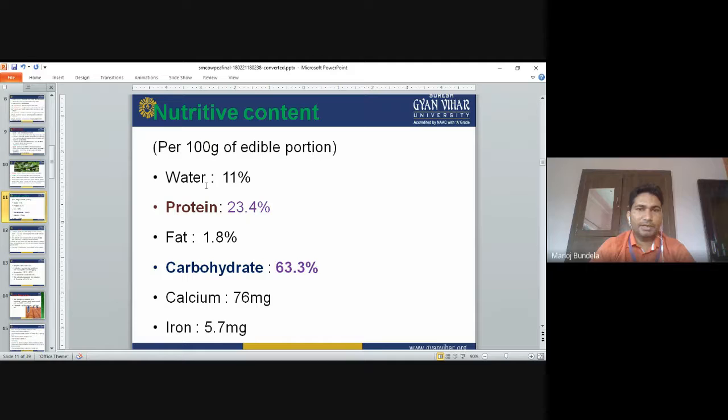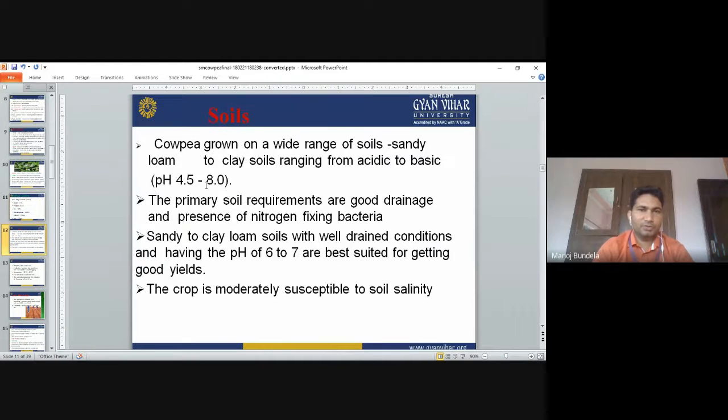Nutrient content: per 100 gram of edible portion, it contains water 11%, protein 23.4%, fat 1.8%, carbohydrate 63.3%, calcium 76 milligram, and iron 5.7 milligram. So these are the nutrient contents.